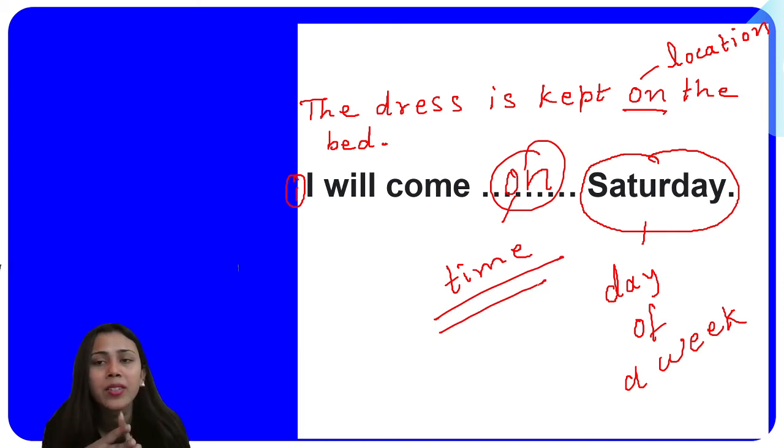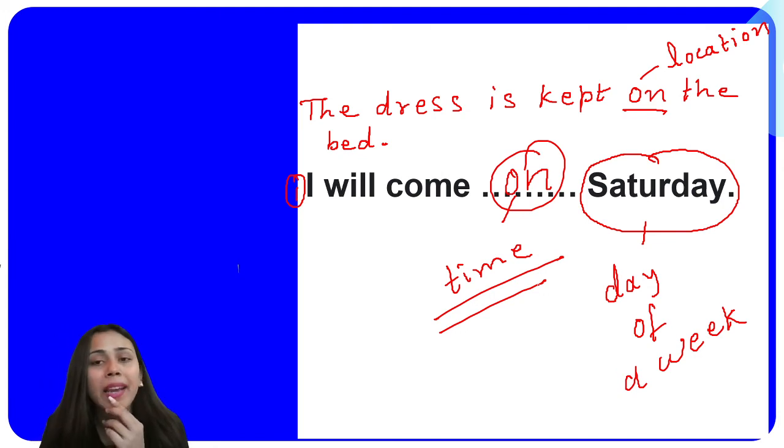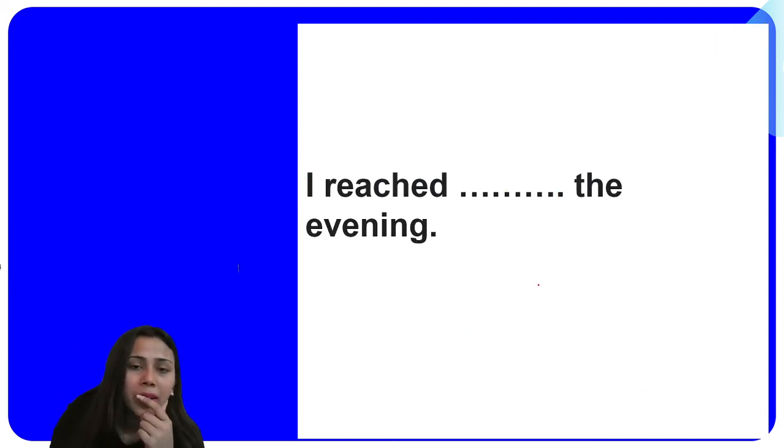Whether it is indicating to you about the location of something or someone, or it is indicating to you about the time. For that, first of all, you need to read the examples given there, and then you would be able to identify which one is the time, which one is the place. Now, next example for you, this is the next activity where you have to perform, because I have to ensure that you have understood it well.